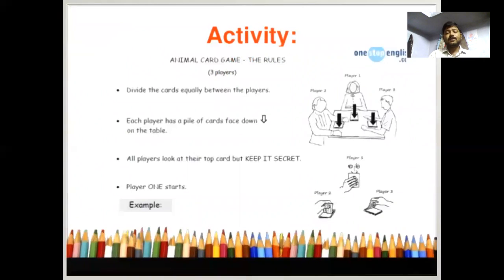The activity: just try to understand, divide the cards equally. If we play the cards, we go through sentences for comparatives and superlatives of adjectives. You can start with one word like good for player 1. Player 2 has to say better, which is the comparative degree adjective, and player 3 has to mention best, the superlative degree.